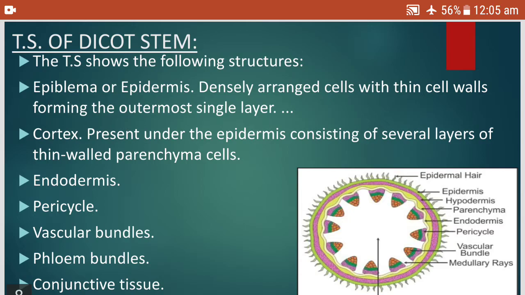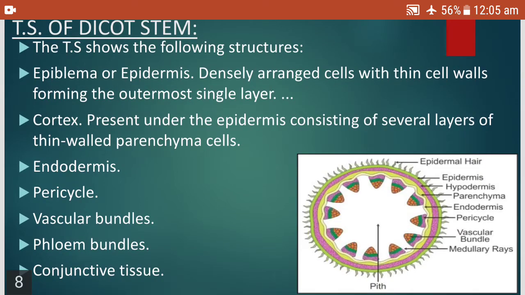Epiblemma or epidermis has densely arranged cells with thin cell walls forming the outermost single layer. Then cortex is present under the epidermis, containing the parenchyma where photosynthesis actually takes place. Then we have the endodermis, then pericycle, vascular bundles.